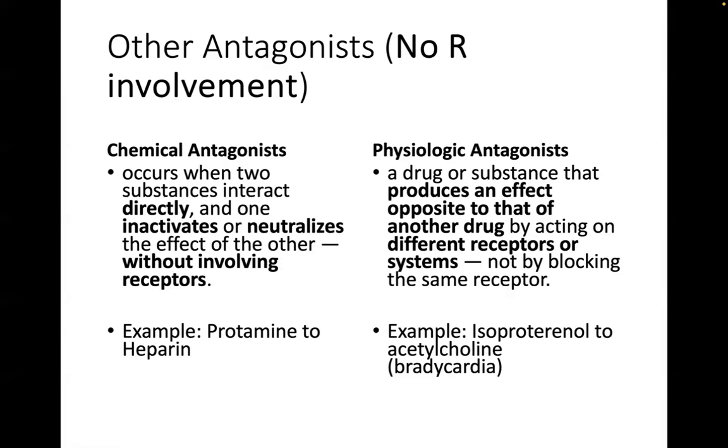Now, for example, acetylcholine can cause bradycardia. So it acts on acetylcholine or cholinergic receptors. If you want to increase or resolve the bradycardia that this agent may produce, then you can give isoproterenol. Isoproterenol will produce an opposite effect, which is tachycardia, or increase in heart rate, but by acting not on the cholinergic receptors, but on the beta-1 adrenergic receptors. So we call this physiologic antagonism.